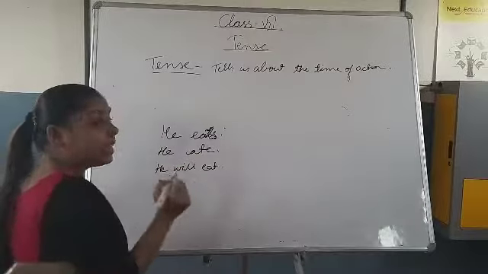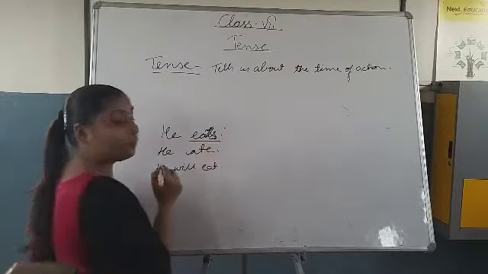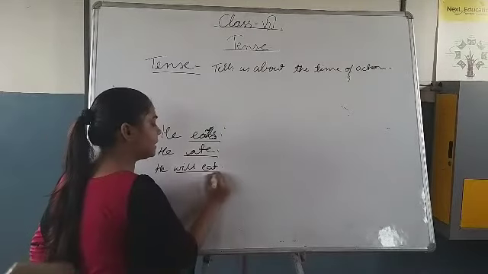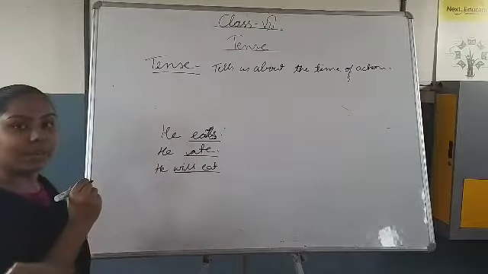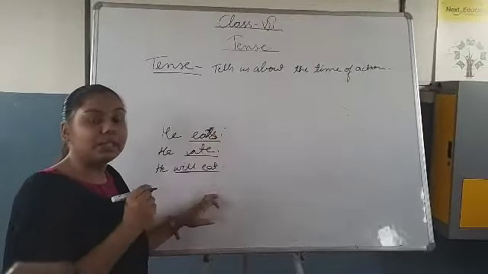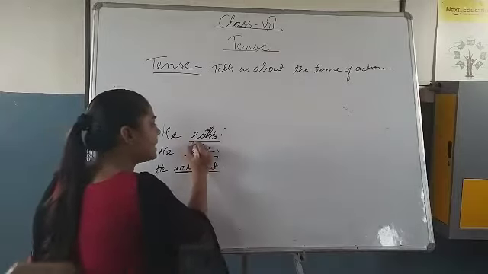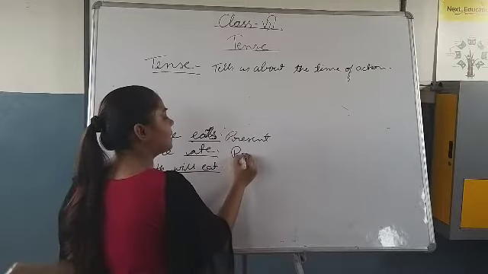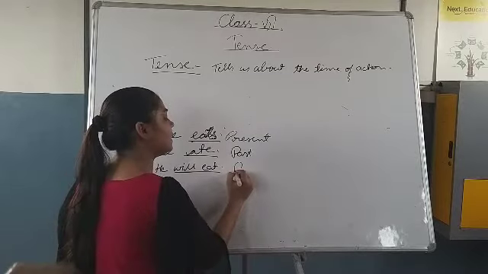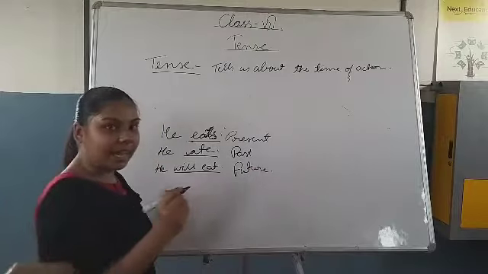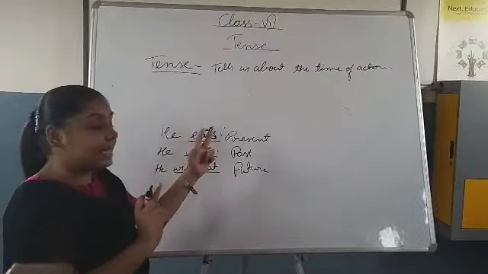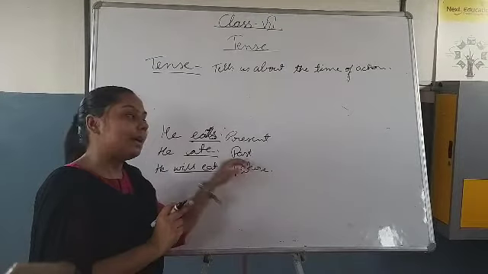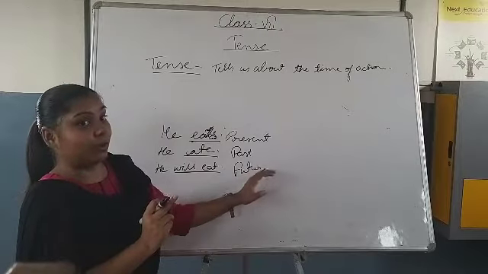Okay, so here, what is the verb in all the 3 sentences? In the first sentence, the verb is eats. In the second sentence, the verb is ate. And in the third sentence, the verb is will eat. Okay, so by seeing these 3 words, you can say that he eats is present tense, he ate is past tense, and he will eat is future tense. Okay, so what did I tell you about tense? Tense is the form of verb that tells us about the time of action. By seeing the verb only, you can tell about the tense.